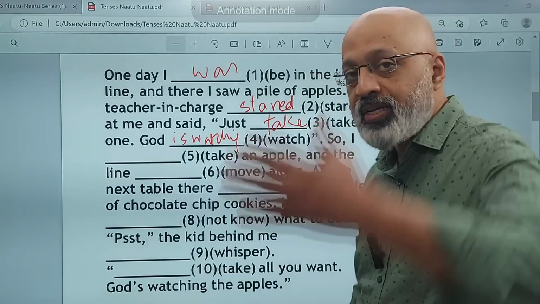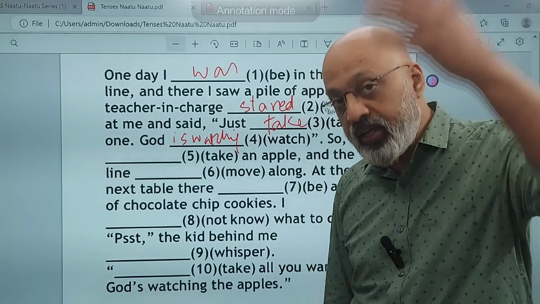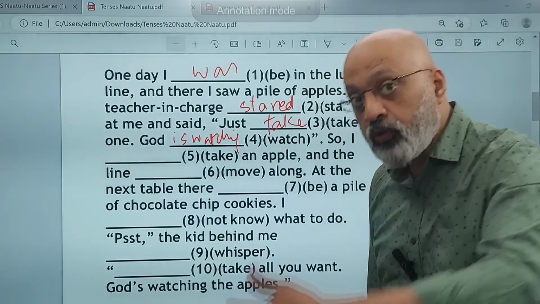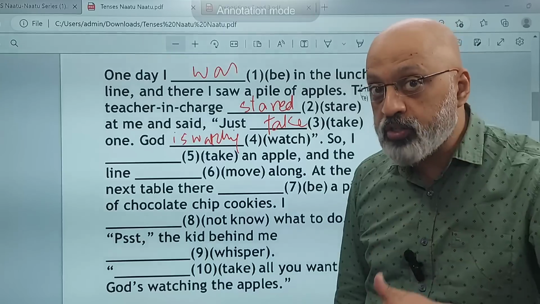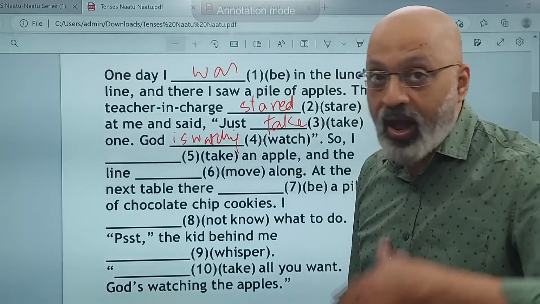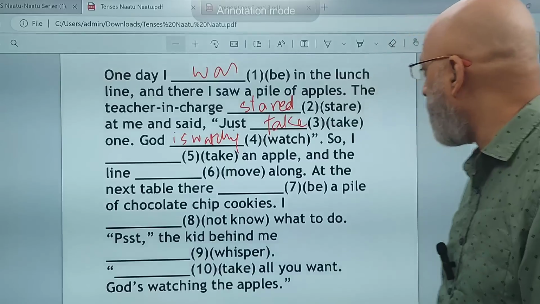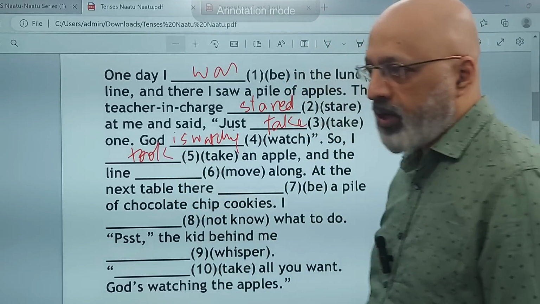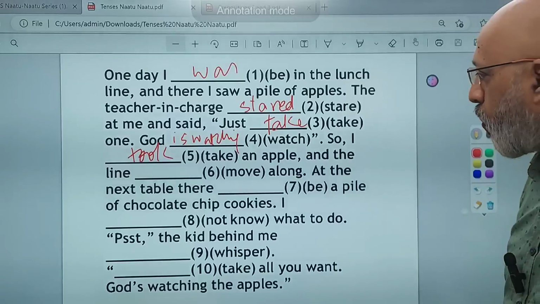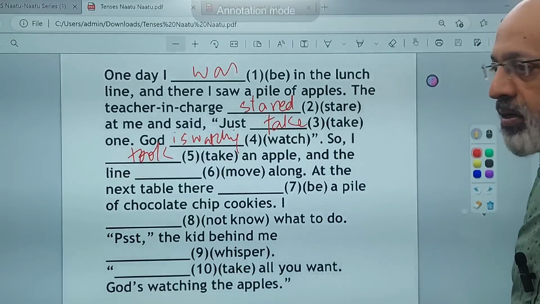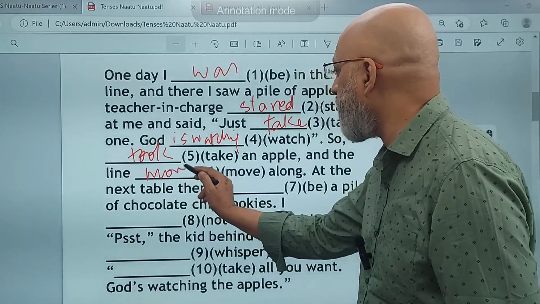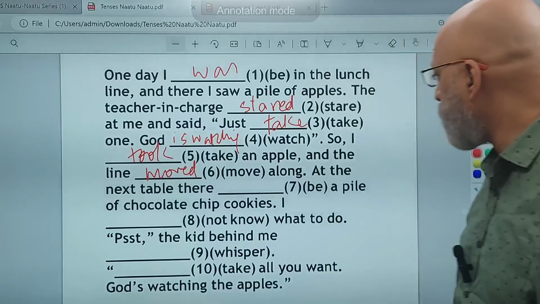Now, God is watching is something which is happening permanently, right? He is watching. He's been watching you till now. He will watch you in the future and he's watching right now. So God is watching. So take only one apple. Don't take more than one apple. So I took an apple and the line, what did it do? The line moved along. That is, the next student came and picked up one apple as well.